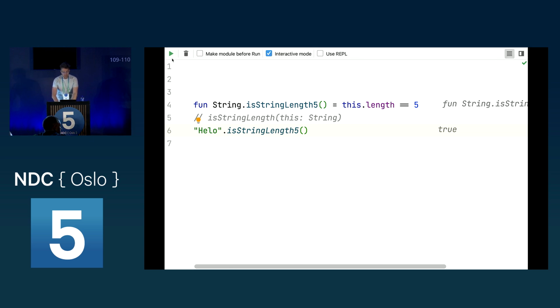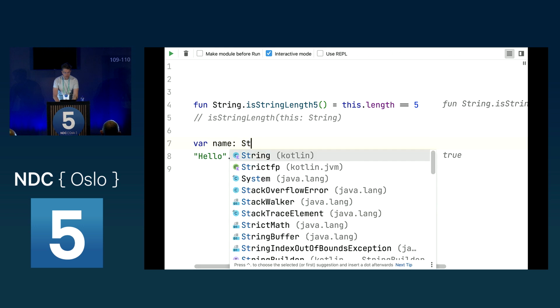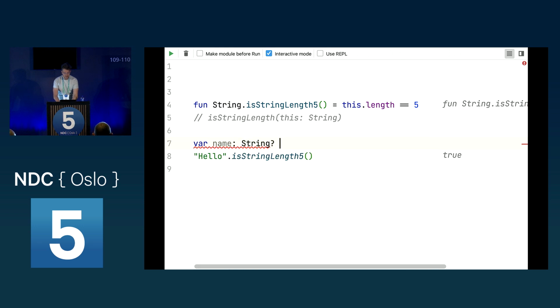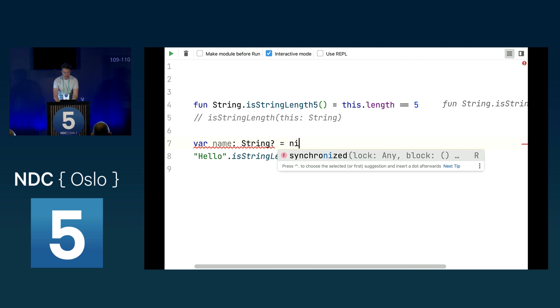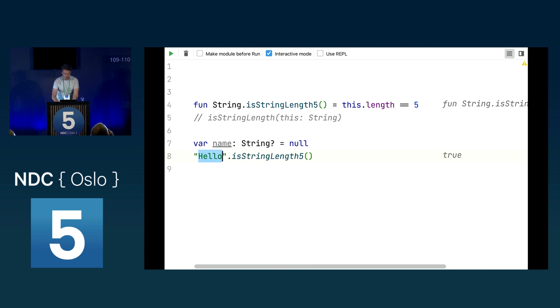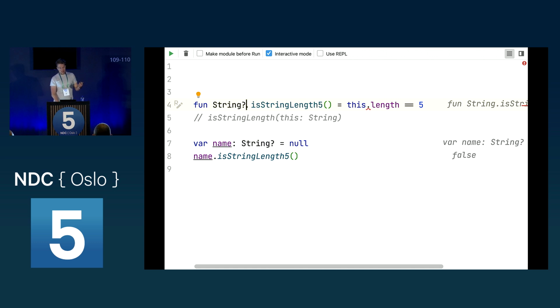Now, the cool thing here is, okay, I can do this on a string, but wouldn't it be nice if I could also call this on a nullable type? So let's say we have a var here, which is a nullable type, and I initialize it with null. If I want to call this on a nullable name, I can do this. I just need to say this is not only on the string, but also on the nullable string. Now I just have to check if this here exists.